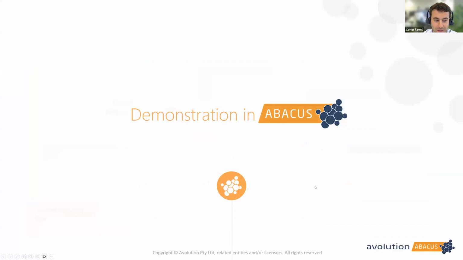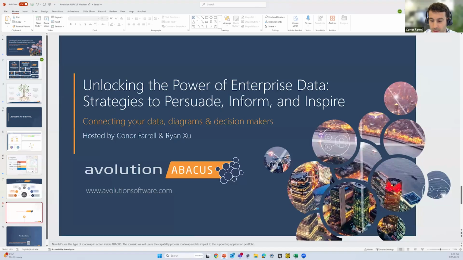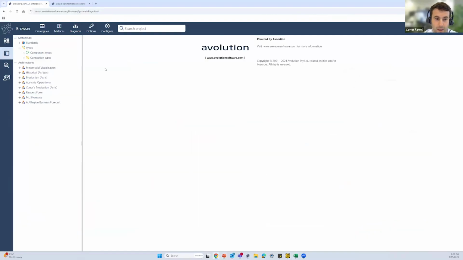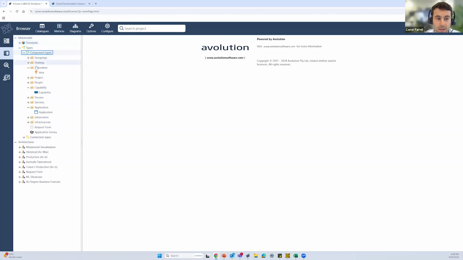Okay, the focus of today's session is going to be on a demonstration of the Abacus Enterprise site. So let's just jump straight across there. Okay, so now within Abacus Enterprise, the first area I'm going to briefly mention is our browser, or our Explorer tree. Within this, we have our meta model and our architectures. Within our meta model, the first area we look at is our different component types. They just relate to all of the individual areas that exist across your organization.